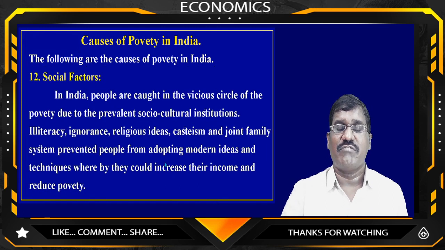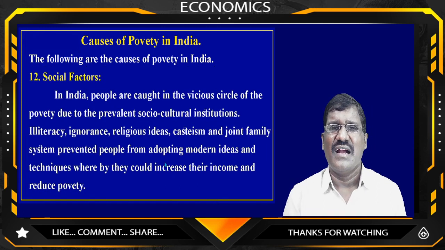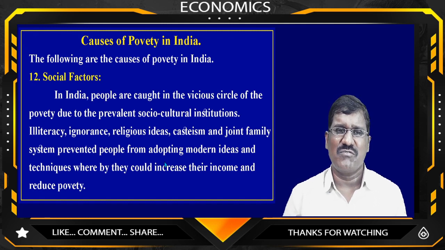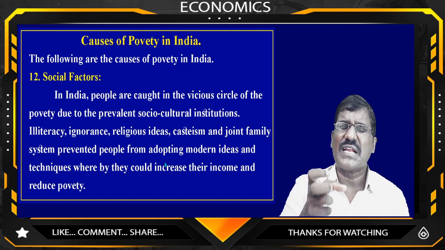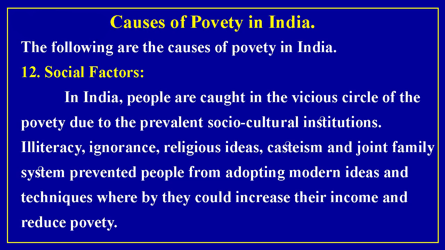Then social factors, it is not very interesting to explain these words. Social factors, religious factors, traditional factors, old beliefs, ceremonies, joint family system and religious casteism, these are all obstacles for economic development. These are all obstacles to getting more income, isn't it?